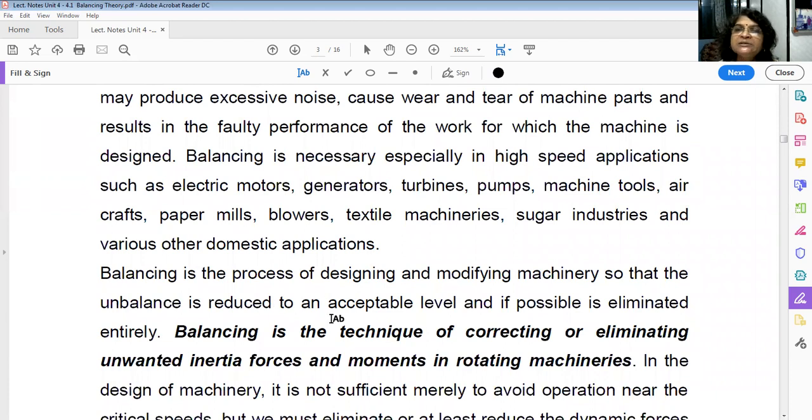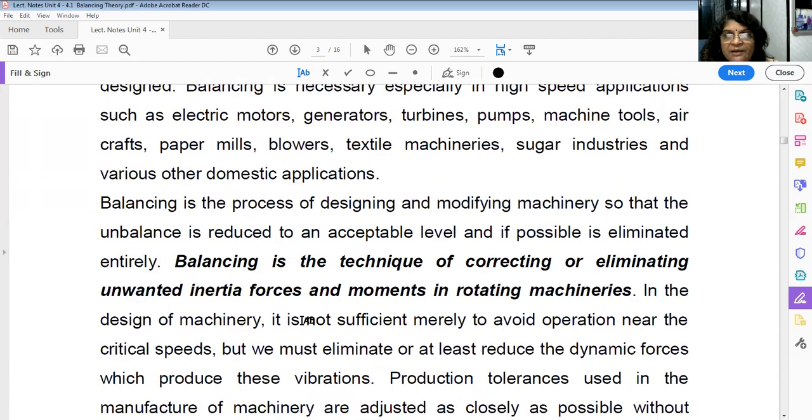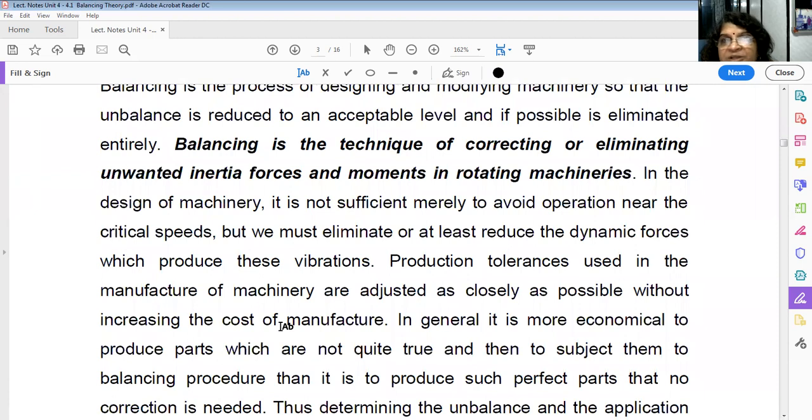Now what do you mean by balancing? It is nothing but the process of designing and modifying machineries so that unbalance is reduced to a certain acceptable level. It may not be completely possible to remove the unbalance, but it should be reduced to an acceptable level. Balancing is also defined as a technique of correcting or eliminating unwanted inertia forces and moments in rotating machineries. In the design of machineries, we have to consider these dynamic forces to design the different parts of